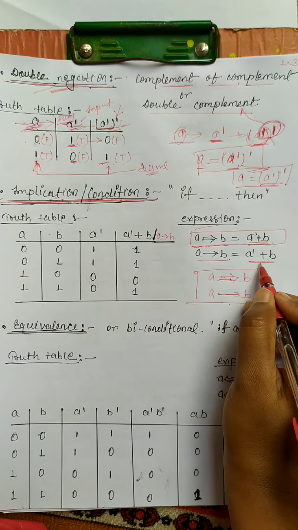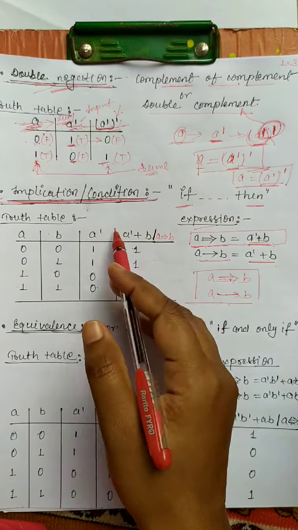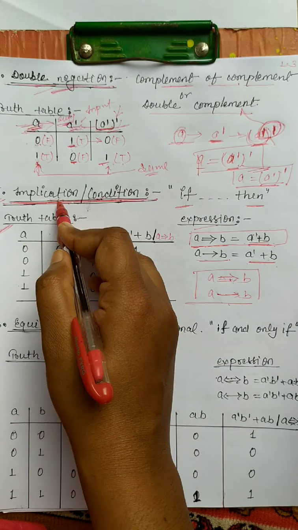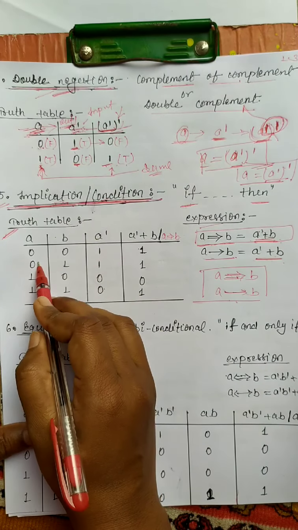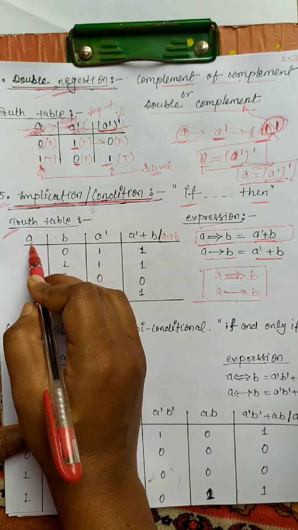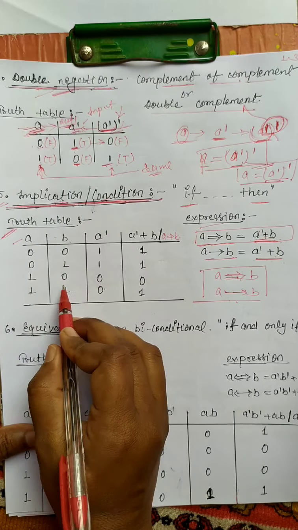A dash plus B. It is also called if then. Here we discuss the truth table of the implication or conditional. It also takes 2 inputs, A and B. The values of A and B are 0 0, 0 1, 1 0, 1 1.